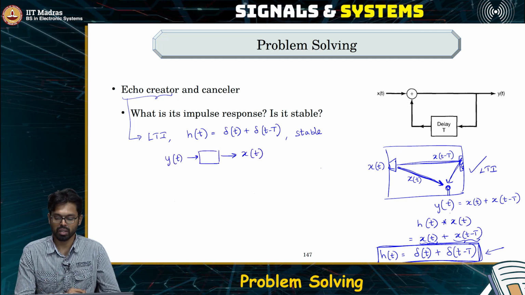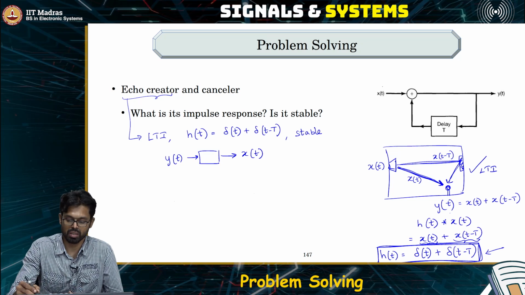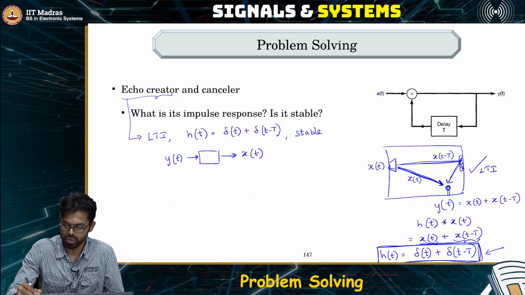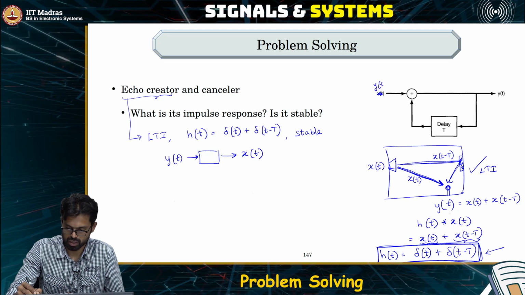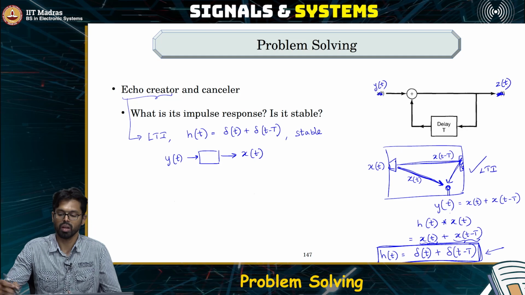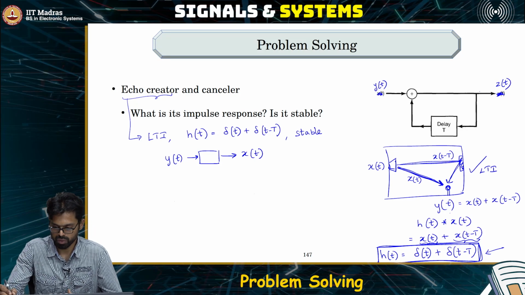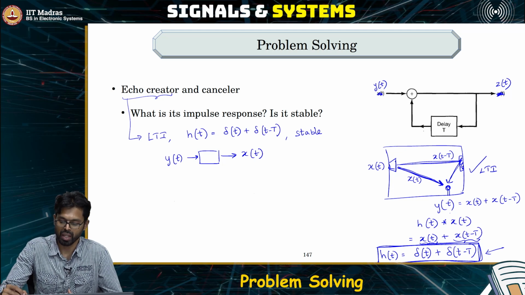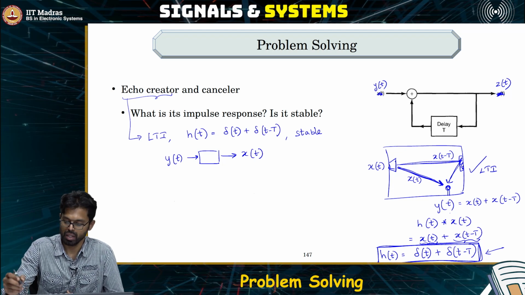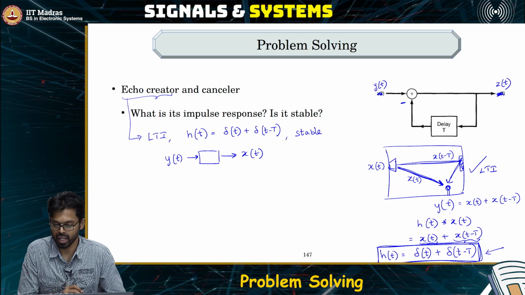Now let us say at the microphone you want to cancel these echoes. Then what do you do? So let us say you construct a system which looks like this. So you take the received signal and then you construct a system which looks like this, where the output of the system is delayed by some T, and then that is fed back to the input, and then it is subtracted off.